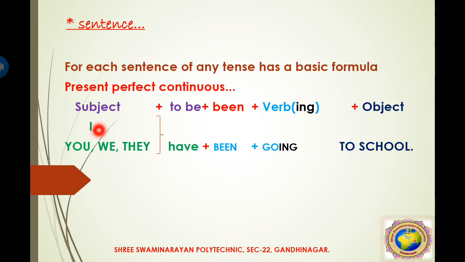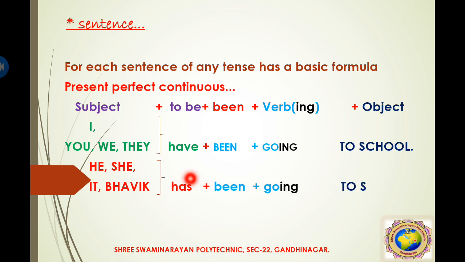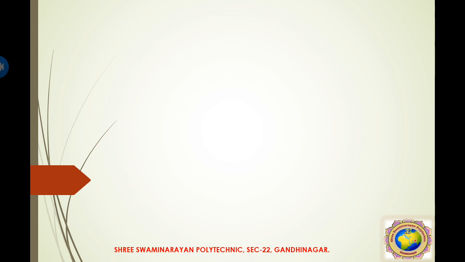For the first person, second person and third person plural, we use have, and for the third person singular we use has. So the to be form used is have and has. Been is the common form, and the verb plus ing form is going to school. So these are the forms of sentence that we can make.